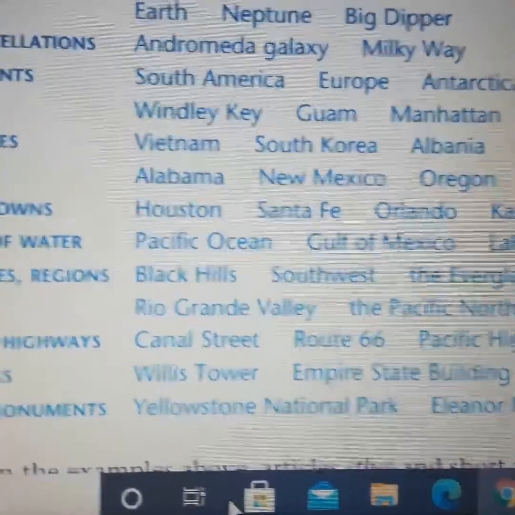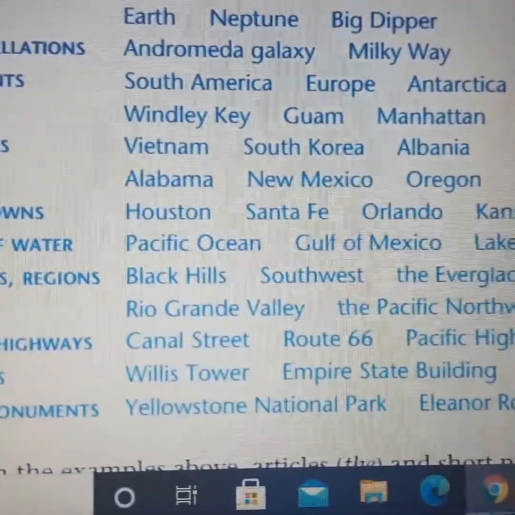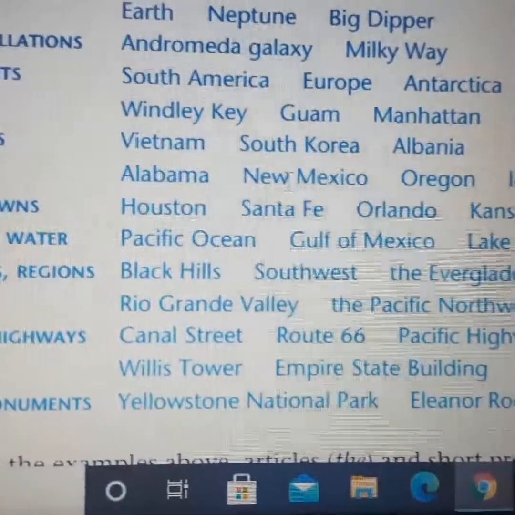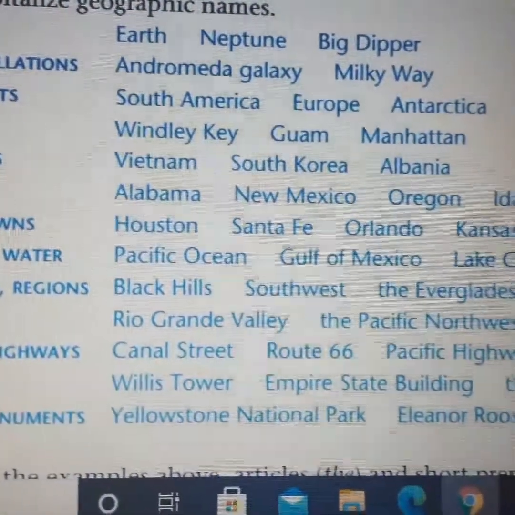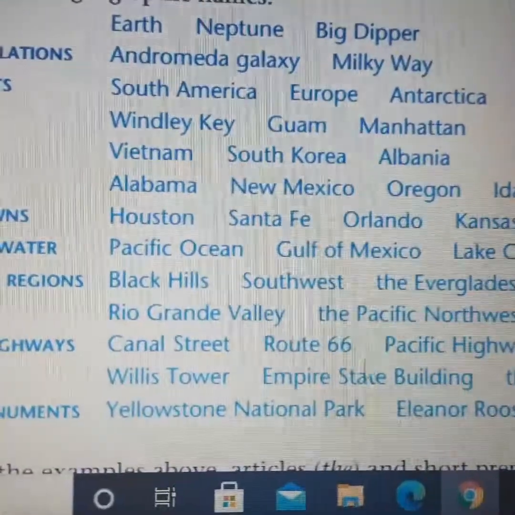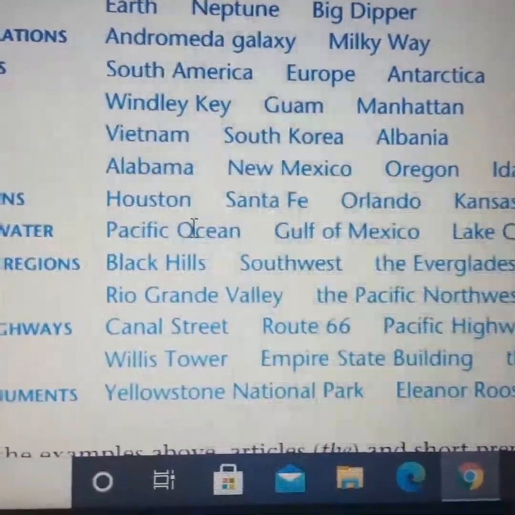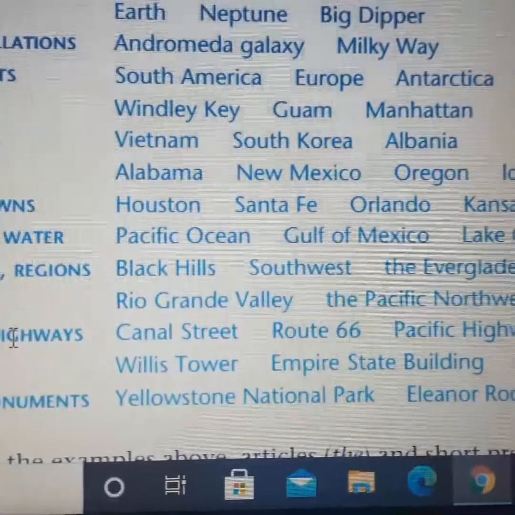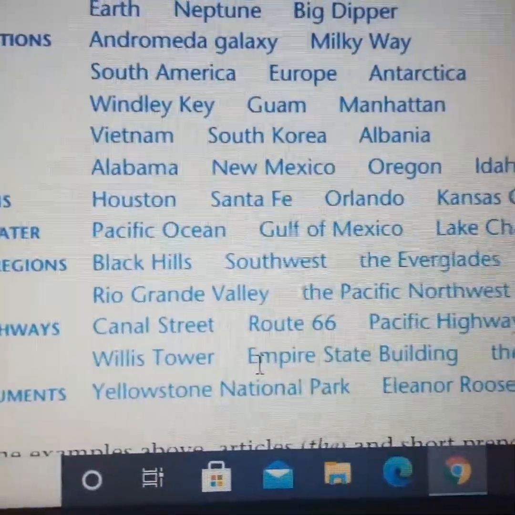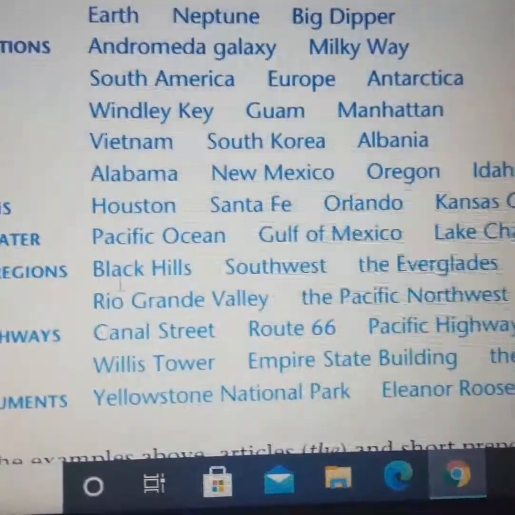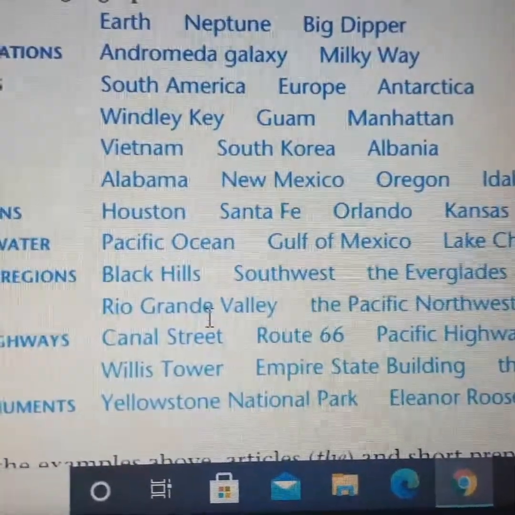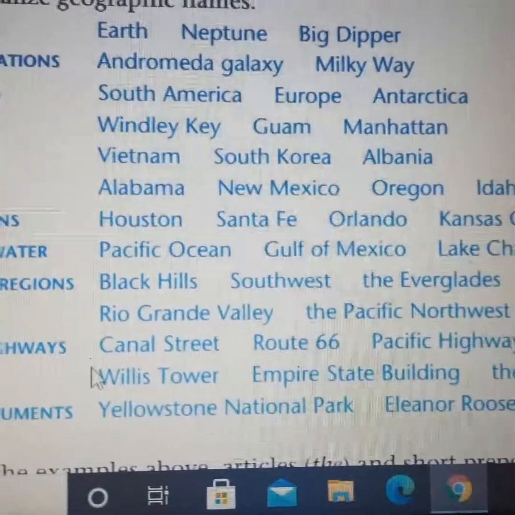So again, pay attention. We have a capital letter and then a capital letter, and here we have a capital letter. Also we have bodies of water, Pacific Ocean. This is another example. Also we have regions or localities, for example Black Hills, New England.